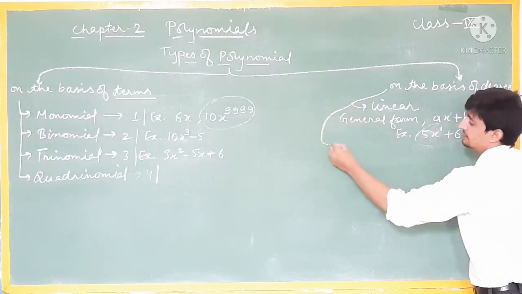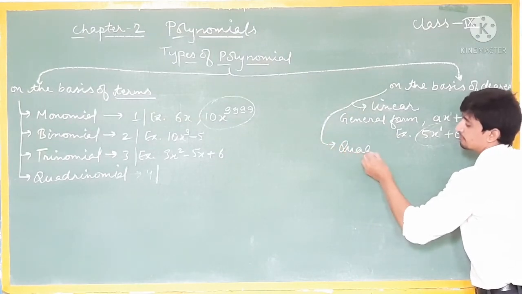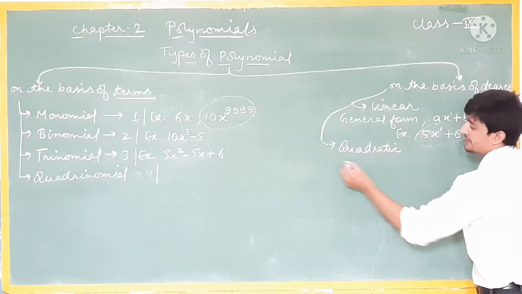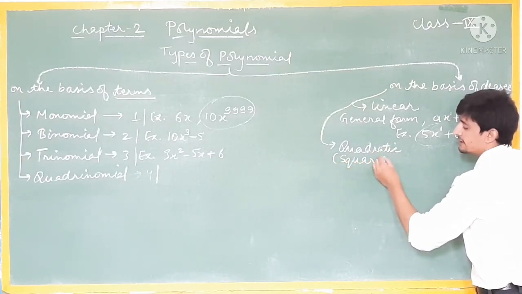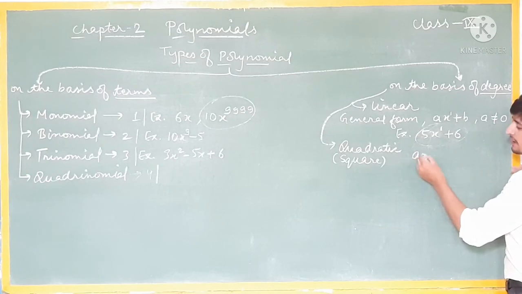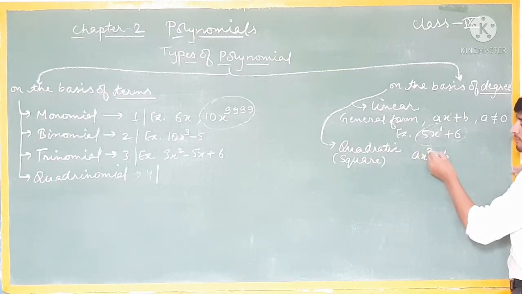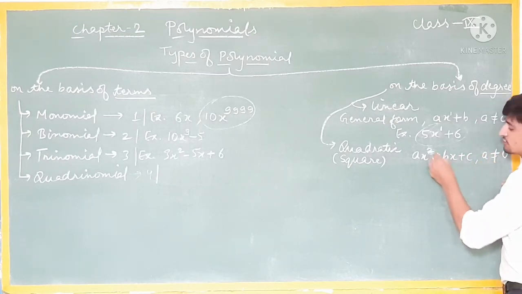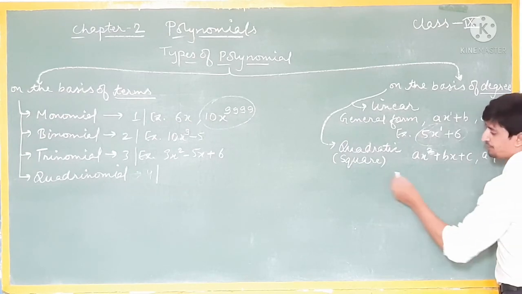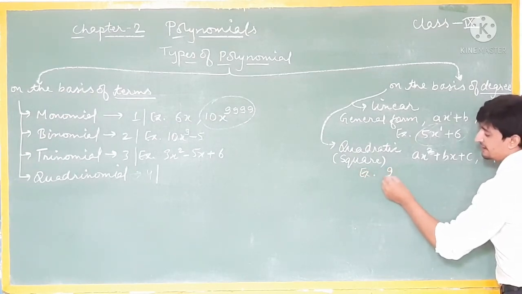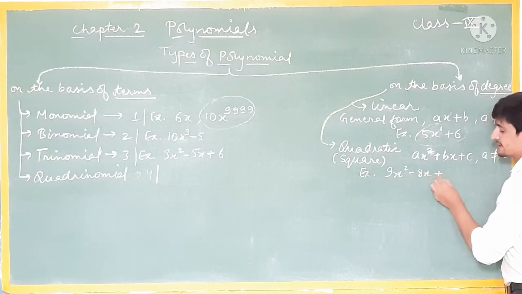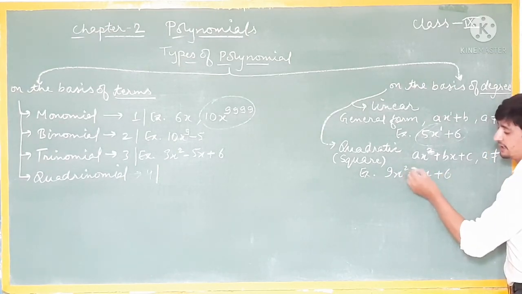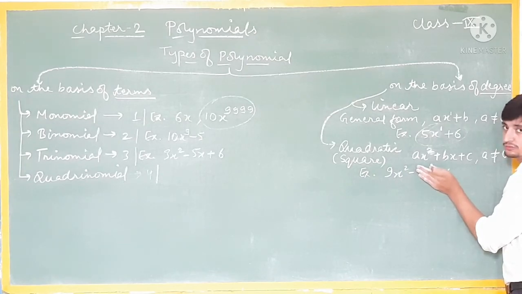Understood? Now next I have quadratic polynomial, or we can say square. The general form will be ax^2 + bx + c, where a is not equal to 0, and the degree of a quadratic must be 2. Example: 9x^2 - 8x + 6. This depends on the degree, not the terms; you can write 9x^2 also.